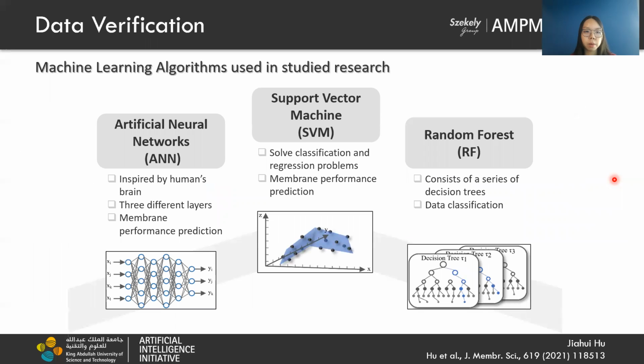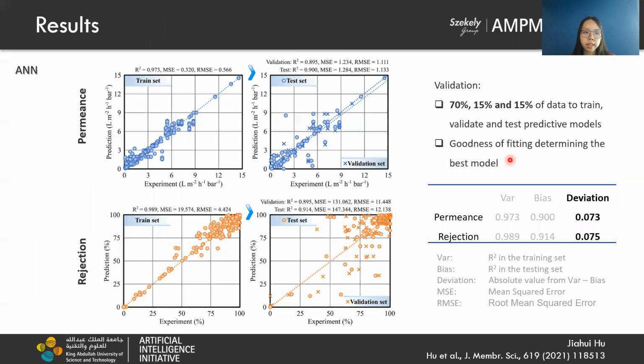In this work, we applied three machine learning algorithms. They are ANN, SVM, and RF. The first two are for membrane performance prediction, while RF is a data classification model in our case. Next, let's look at the results.